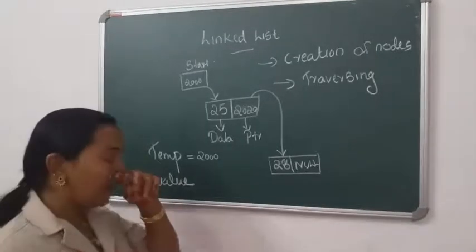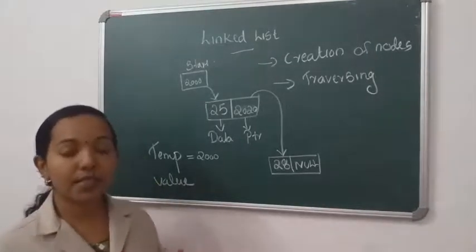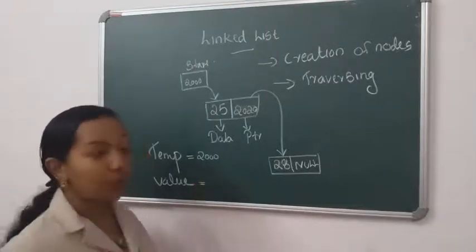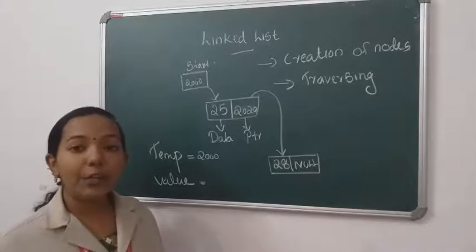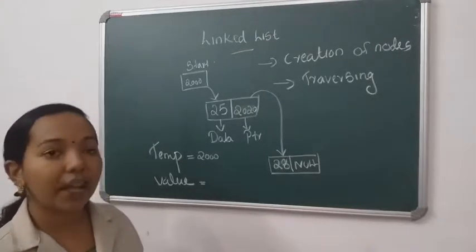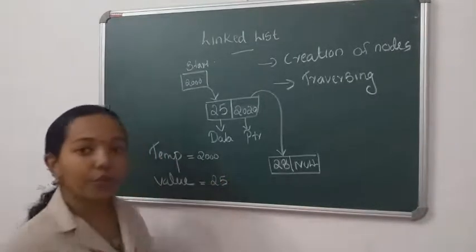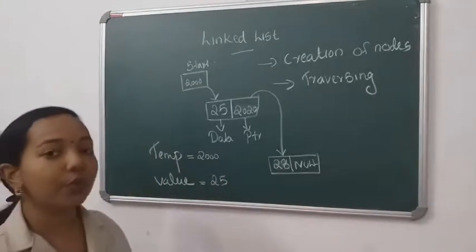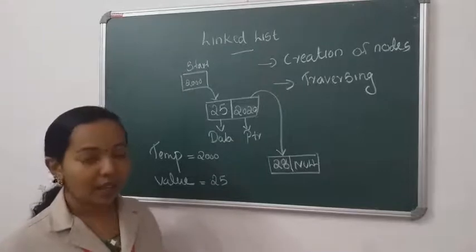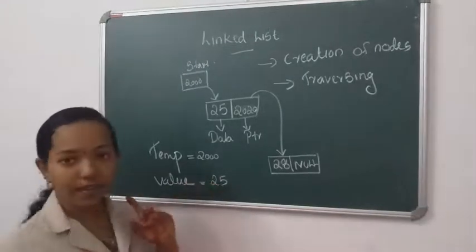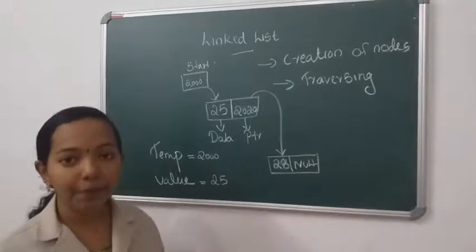Okay, then temp is equal to 2000. So this is the address of the first node. Then value equal to the value at address 2000. What is the value present at 2000? 25. So we got the first element and also its memory address: 2000 is the memory address and 25 is the value.